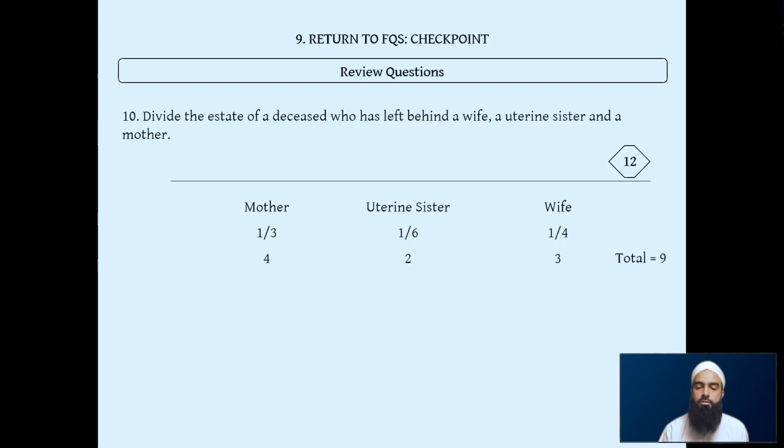So we see there's a spouse, there's a wife here. So we split her up first. We draw the line and we cross out our old divisor. Then we make the new divisor from the wife's denominator here, which is 4, so that this is a rad of 4. So the wife gets 1/4 of the 4, which is 1. The uterine sister, we write the remainder, which is 3, as the mini divisor, the cross section. Then we write down the uterine sister and mother's ratios.